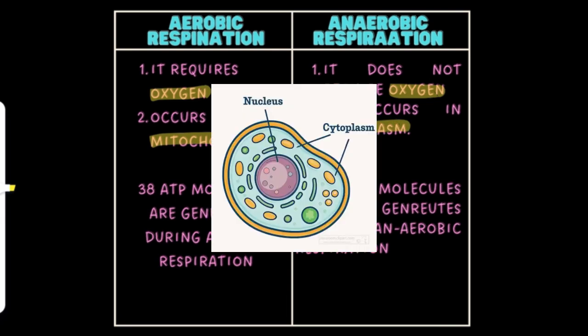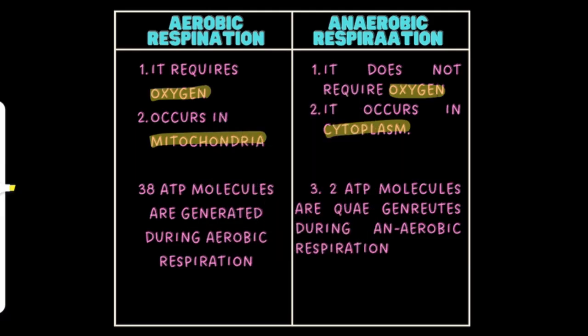ठीक है, सेल में जो साइटोप्लाज्म, जो सेमी लिक्विड पार्ट रहता है न्यूक्लियस के बाहर, दैट इज द साइटोप्लाज्म, उसमें होता है. Aerobic respiration में 38 amount of ATP molecules are generated, but in case of anaerobic respiration 2 ATP molecules are generated. Okay, so this is the very important topic, you have to recall this.